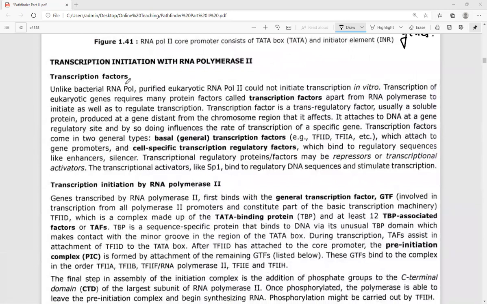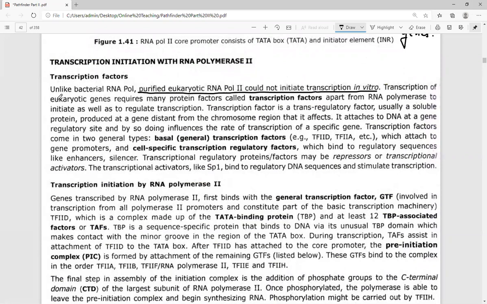Then transcription initiation, and how does the RNA polymerase II transcribe? You know that in the case of eukaryotes, through the animation, I have already told you that the rate of transcription can be greatly varied. We can increase or decrease the rate of transcription with the help of different types of transcription factors. So unlike bacteria, purified eukaryotic RNA polymerase II could not initiate transcription in vitro.